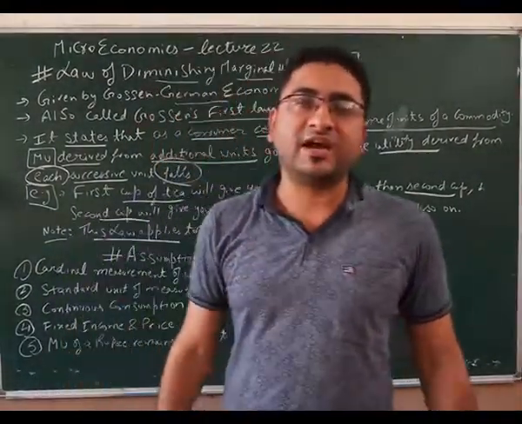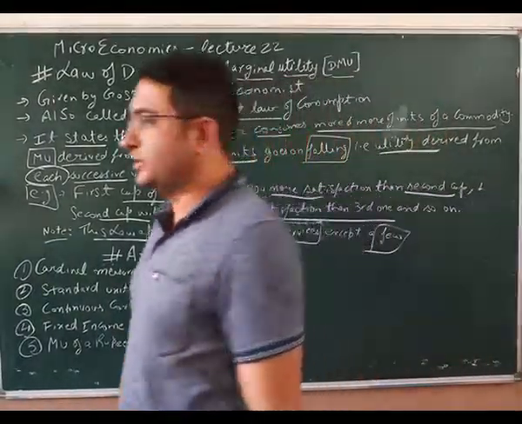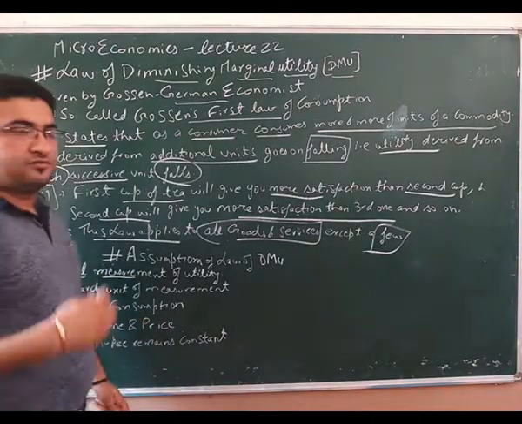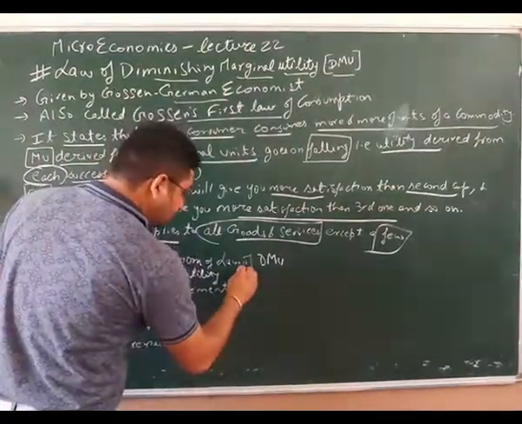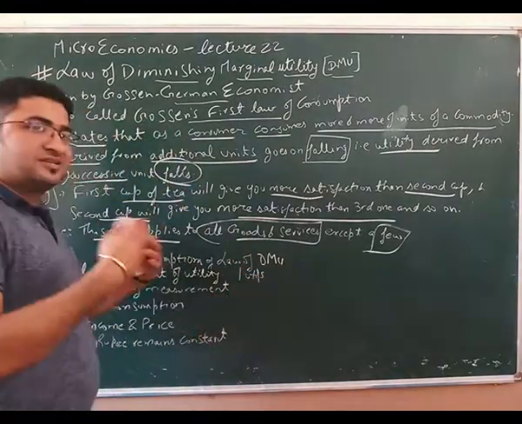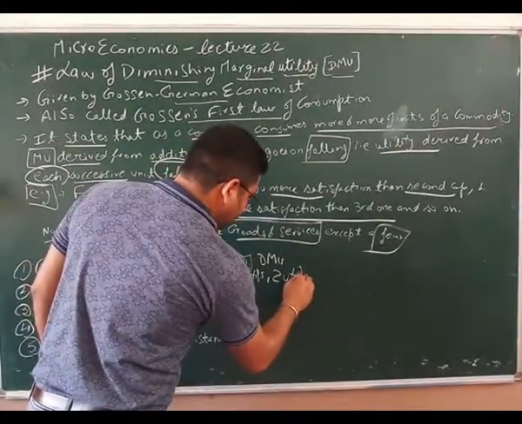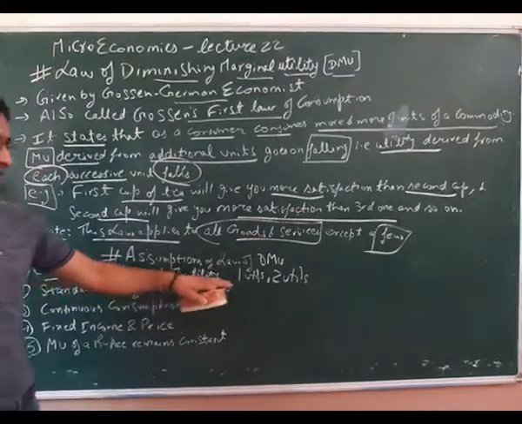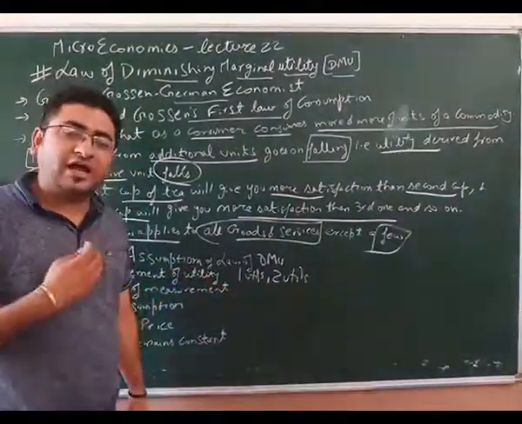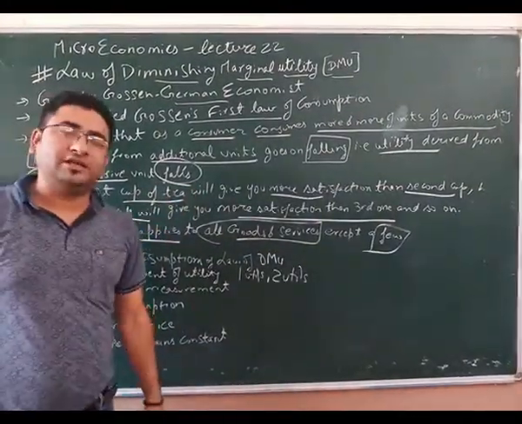Now let us first understand the assumptions related to this law of diminishing marginal utility. The first assumption comes cardinal measurement of utility. We have done this in the previous lecture. That is, we have given utils as units to satisfaction. So if you have consumed any commodity, you will measure your utility in numbers, in absolute numbers or cardinal numbers. That is, I have received 2 utils of satisfaction by taking this cup of tea.